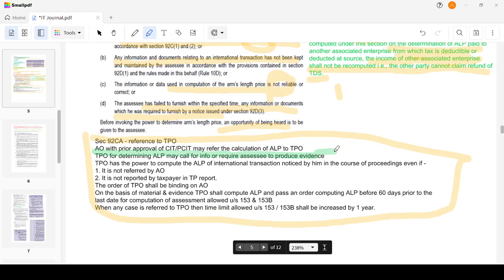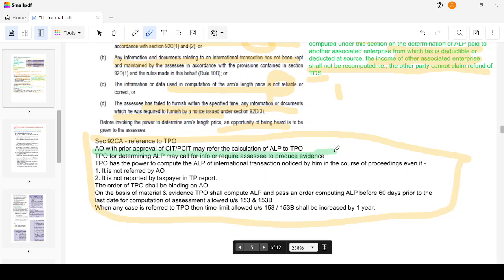Yes, he can. Even the transfer pricing officer can invoke his powers and start checking whether it is an arm's length price. Okay, now I have been referred by the AO for one international transaction. The transfer pricing officer also has the power to invoke any other check and see whether there are any other international transactions in the course of proceedings, even if it is not reported, or not asked by the AO to check the transaction, or not reported by the taxpayer itself in the transfer pricing report.